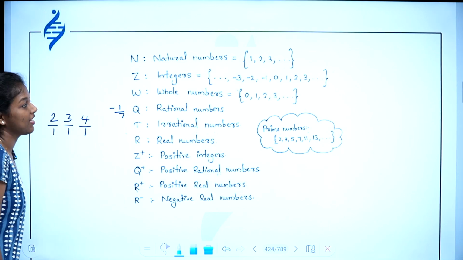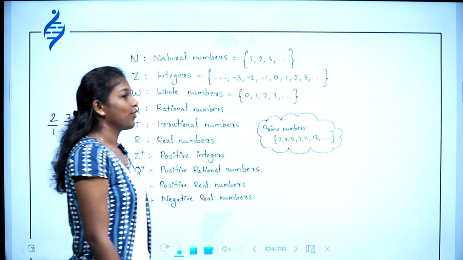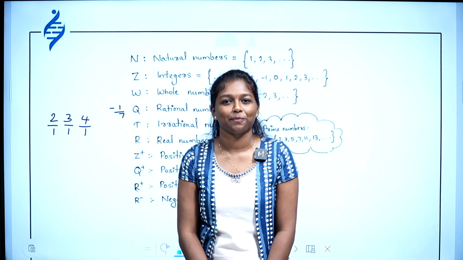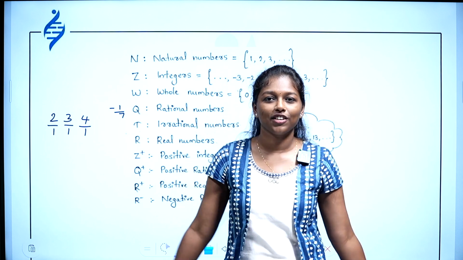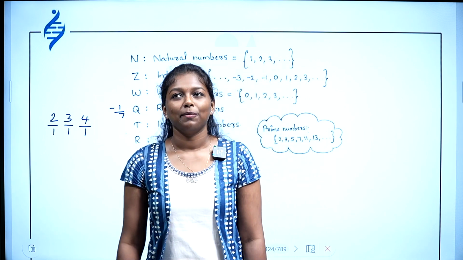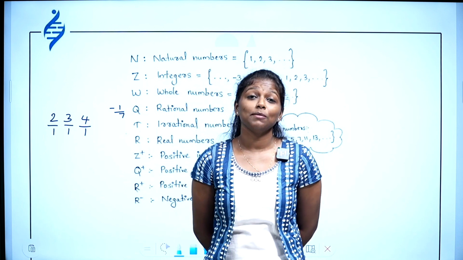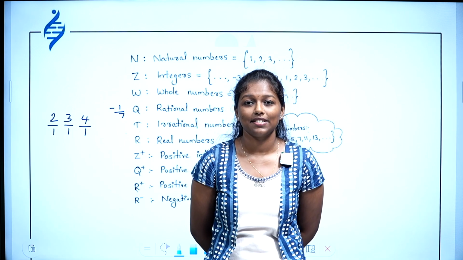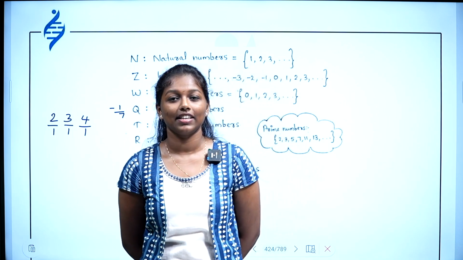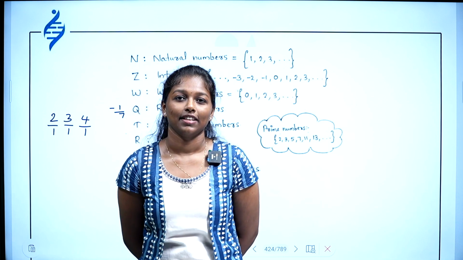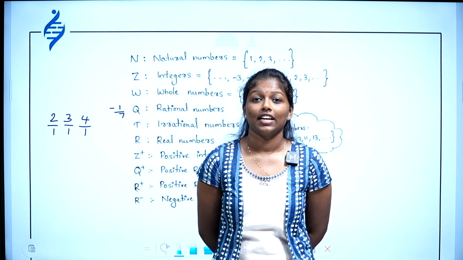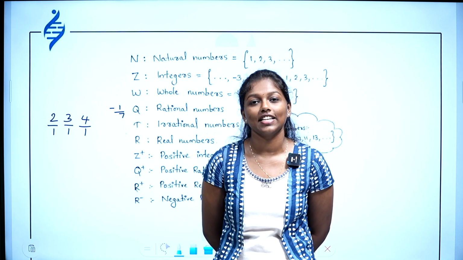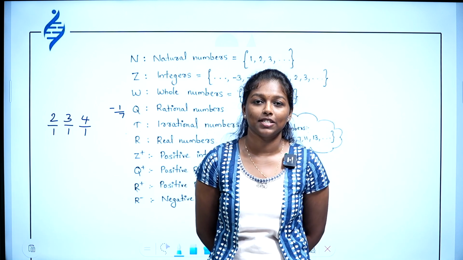And then come irrational numbers. Have you heard of irrational numbers? What do you mean by an irrational number? The numbers which are not rational. Irrational numbers are like root 2, root 3, etc. Can you classify these numbers somewhere in rational numbers? Pi and root 2, root 3, root 5, etc. All these are examples of irrational numbers.